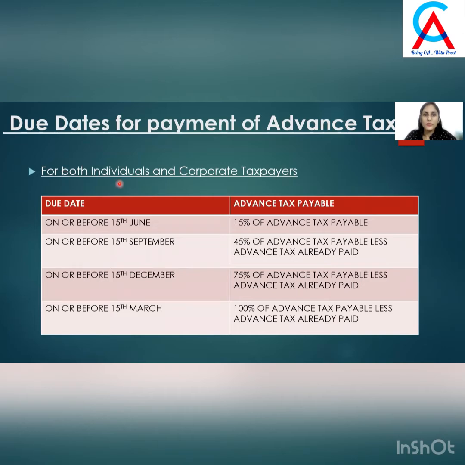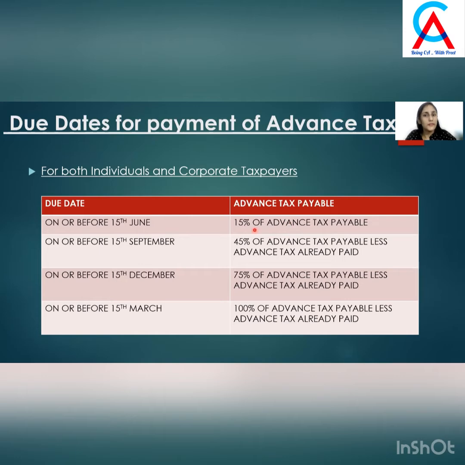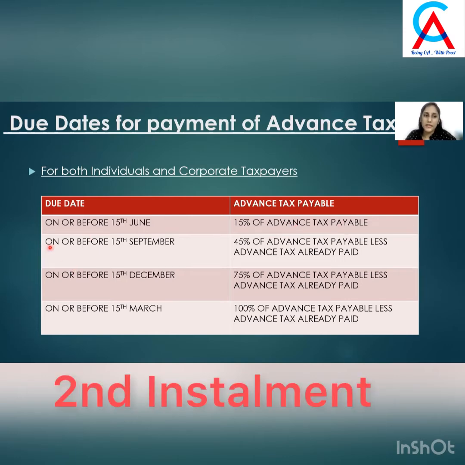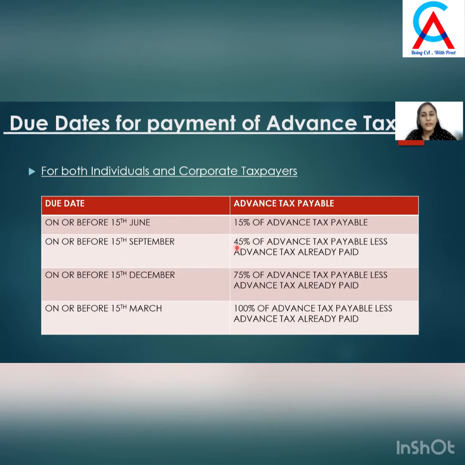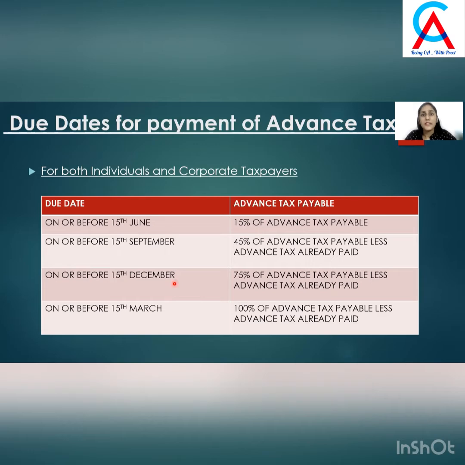For both individuals and corporate taxpayers, the due dates are: the first installment goes on or before 15 June, that is till 15 June, they have to pay 15% of the advance tax payable. Second installment is to be paid on or before 15 September. Till 15 September, 45% of the advance tax has to be paid. Third installment is on or before 15 December. Till 15 December, 75% of advance tax has to be paid.